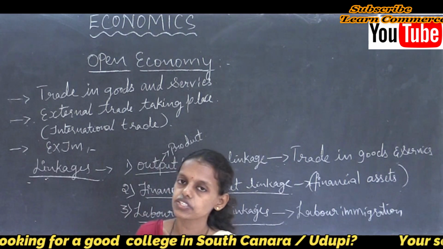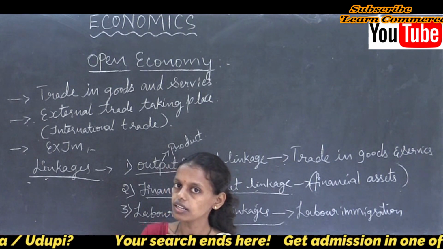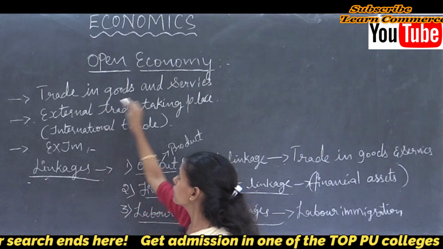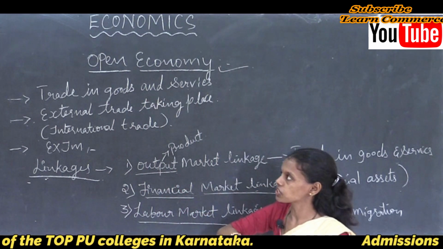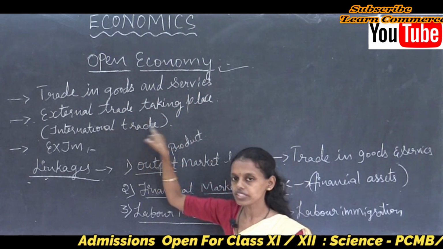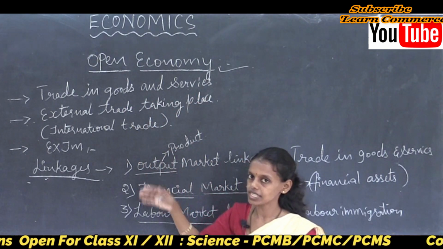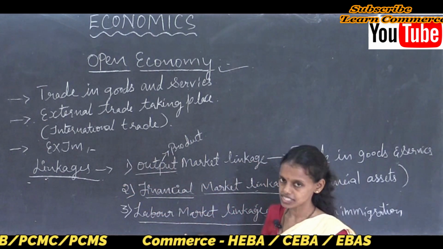Why are these linkages essential for the economy? An open economy is related to international trade; it is not a closed economy. Trade in goods and services takes place, and external trade happens mainly with the rest of the world. Thus these three linkages are very essential.